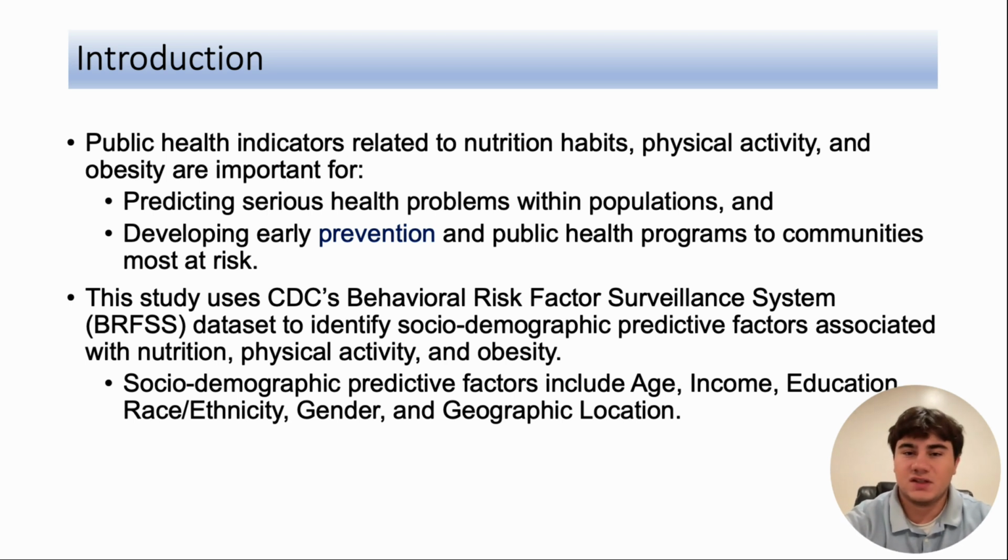This study uses the CDC's Behavioral Risk Factor Surveillance System dataset to identify sociodemographic predictive factors that are associated with such public health indicators. The predictive factors tested for are age, income, education, race/ethnicity, gender, and geographic location.